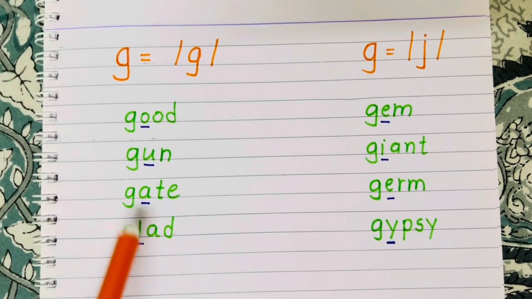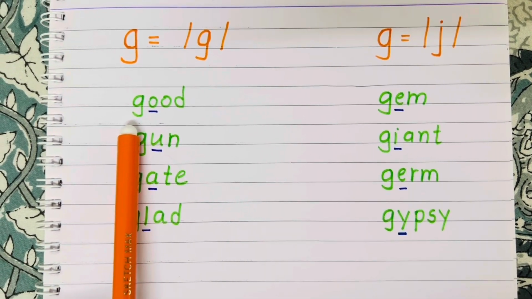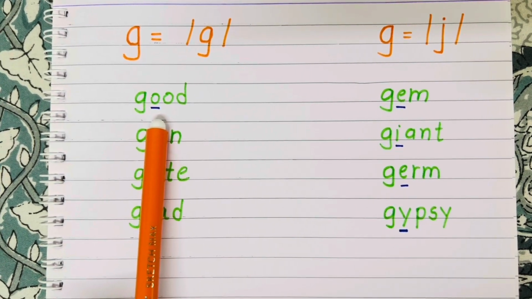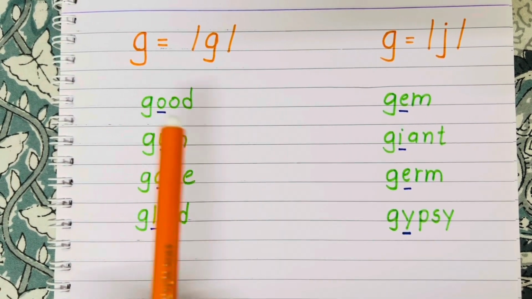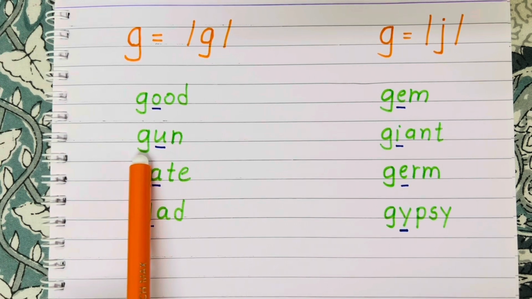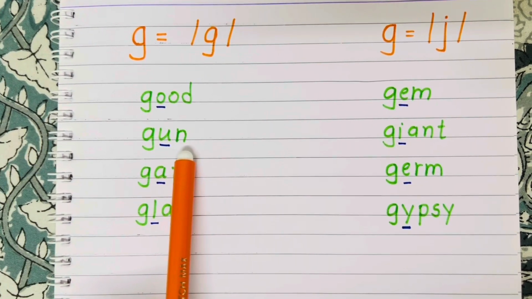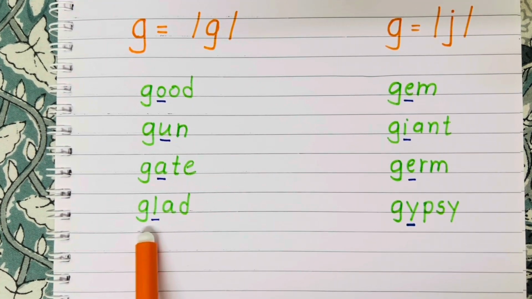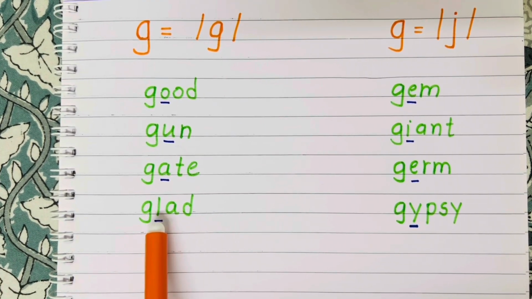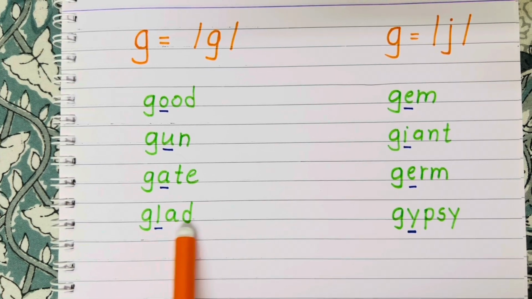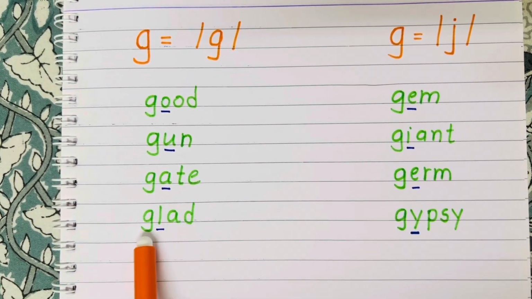Let's read the words. Here, G after O. So, it's a G. Good. Here, G after U. Gun. Gate. Here, G after L. And L is consonant. So, it's glad. Not glad. Glad.